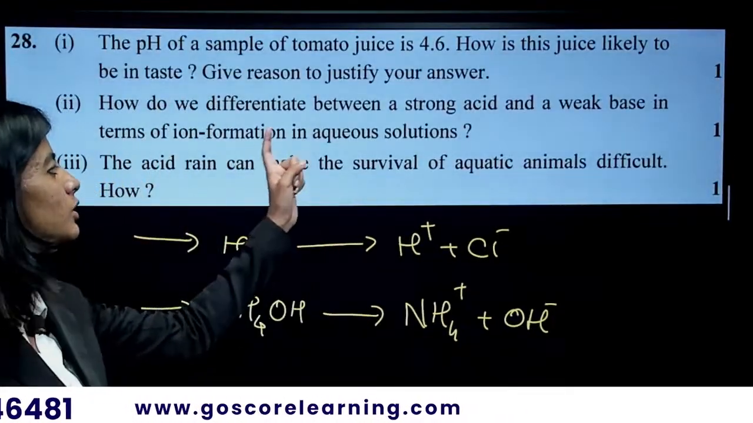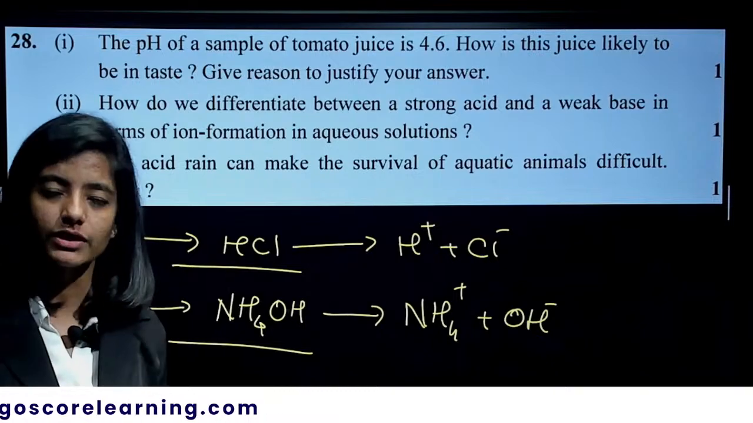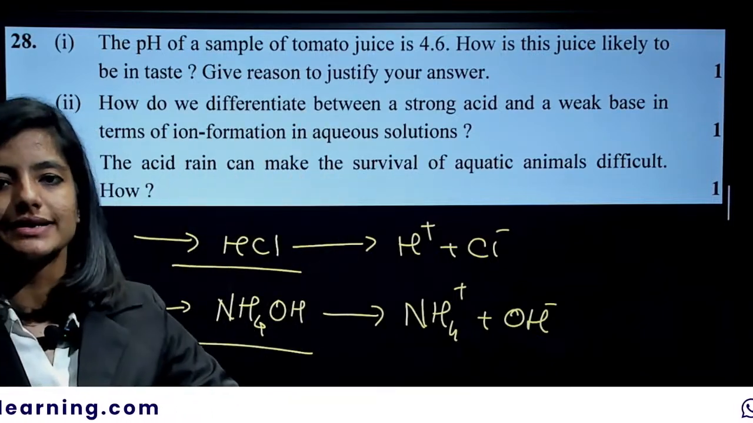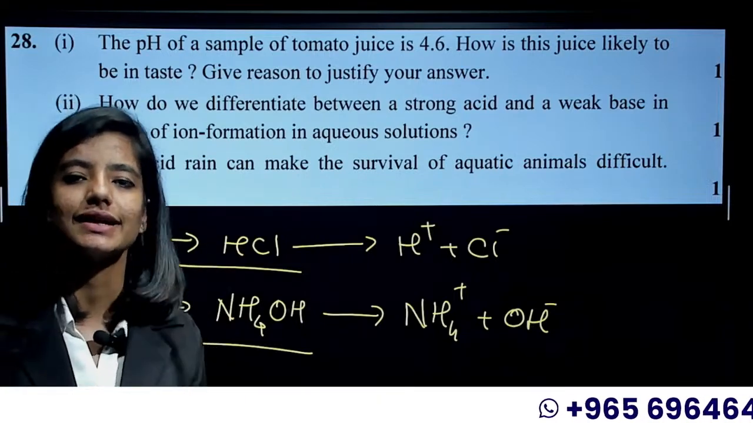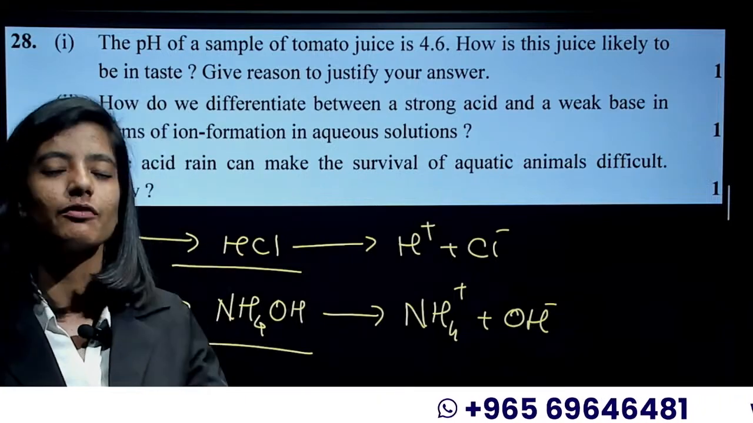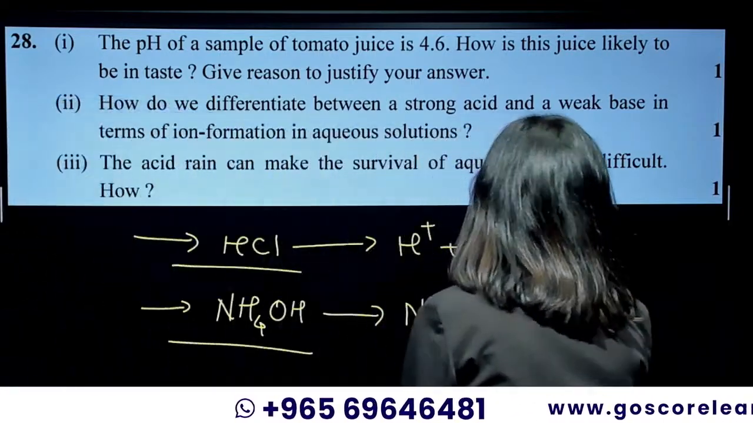Since we had to talk about the weak base, explain it with the help of examples. Completely ionized is strong; weakly or partially ionized is a weak base or weak acid. Done? All right, getting into the next part.